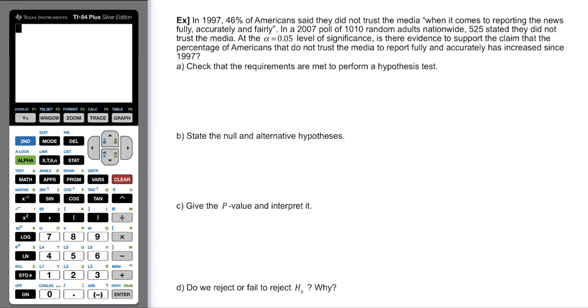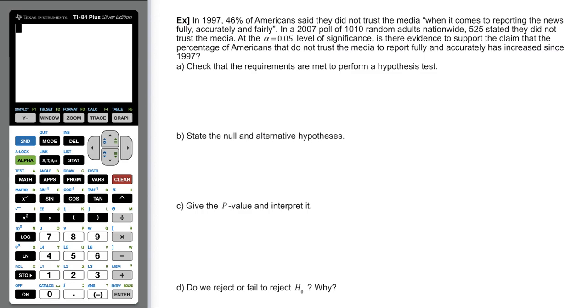In a 2007 poll of 1,010 random adults nationwide, 525 stated they did not trust the media. At the alpha equals 0.05 level of significance, is there evidence to support the claim that the percentage of Americans that do not trust the media to report fully and accurately has increased since 1997?